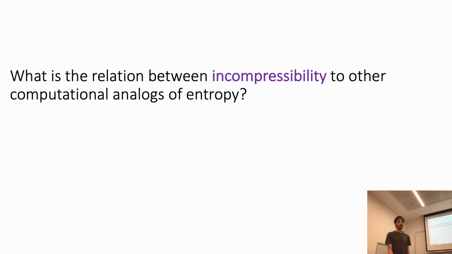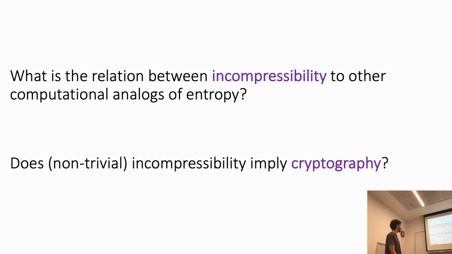Now the main question of this work is: what is the relation between incompressibility and other computational analogs of entropy? We also ask if non-trivial incompressibility implies cryptography.